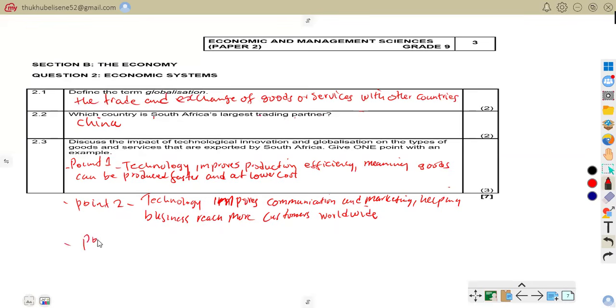Point three, we can talk of globalization.